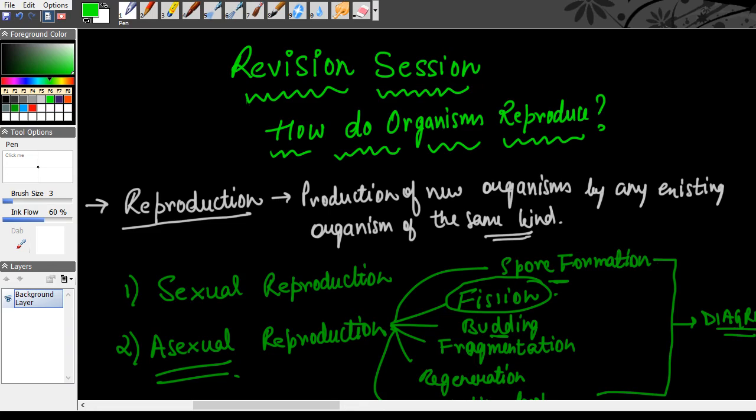What are the benefits of sexual reproduction over asexual reproduction? That is extremely crucial, because the difference between sexual and asexual reproduction is important, but the benefits of sexual reproduction over asexual reproduction are also important. There will be evolution, more variation, more diversity, and higher chances of survival amongst organisms.